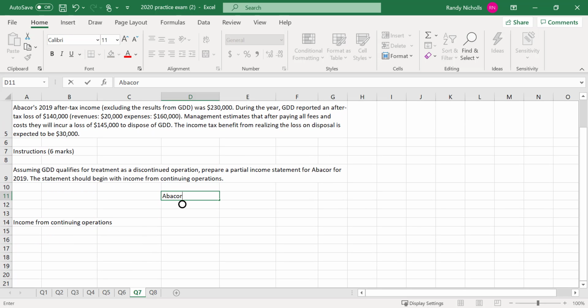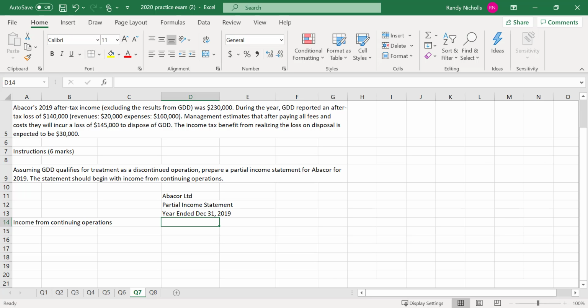Abacor Limited. I'm not going to be too fussy about a title on this because it's not a formal statement. It's just a partial income statement. Year ended December 31, 2019, I assume.